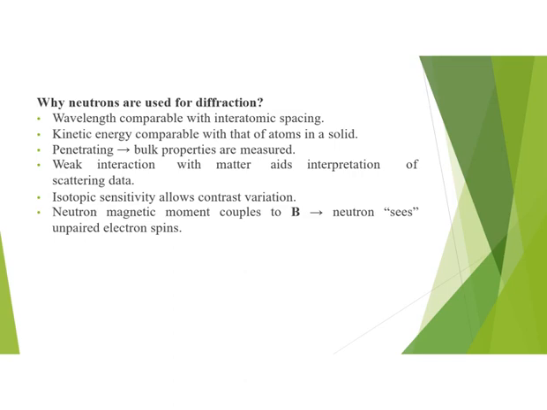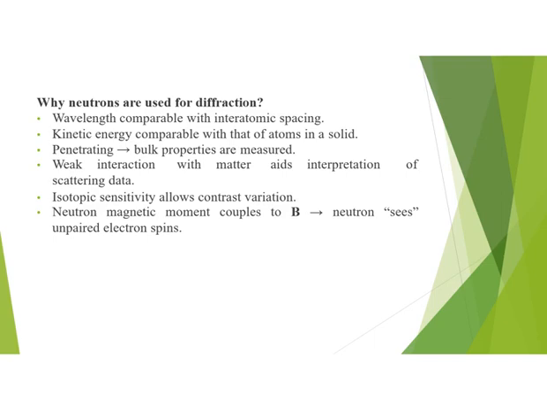A question might have popped up in our minds: why are we using neutrons in diffraction analysis? Following are the points which will tell us why we use neutrons in our diffraction experiments. The first point is that the wavelength of neutrons is comparable with the interatomic spacing of crystals and similar structures. The second point is that the kinetic energy of neutrons is comparable with that of atoms in a solid. As neutrons are very penetrative, this property helps in the measurement of bulk properties.